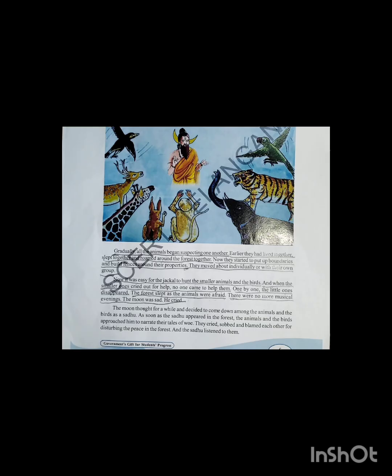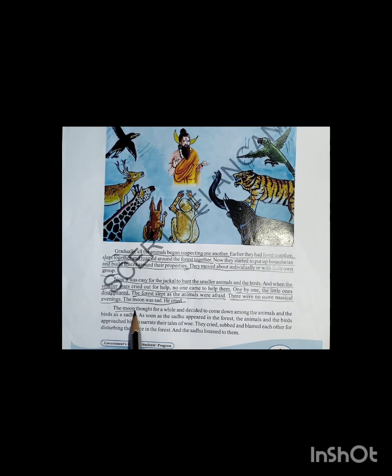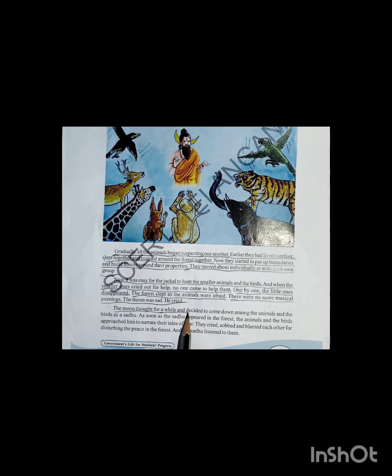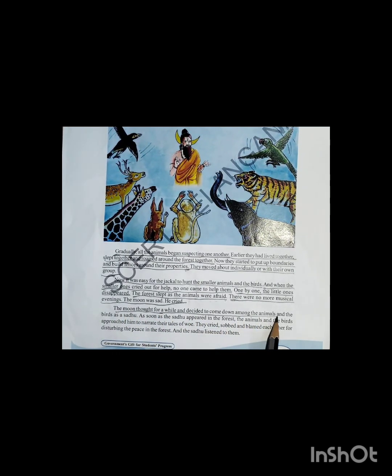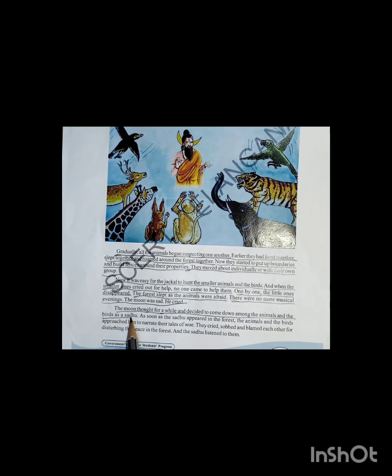After seeing this forest scenario, the moon was very sad. The moon thought for a while and decided to come down among the animals and the birds as a sadhu.